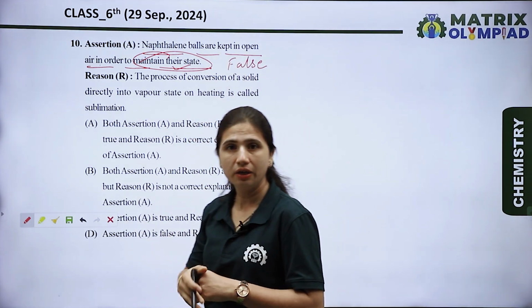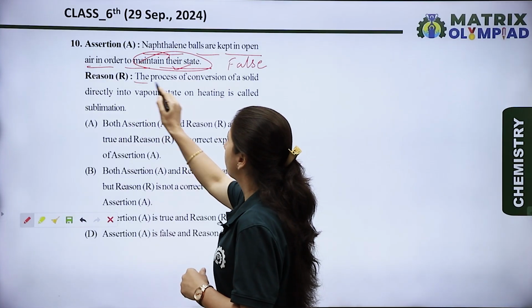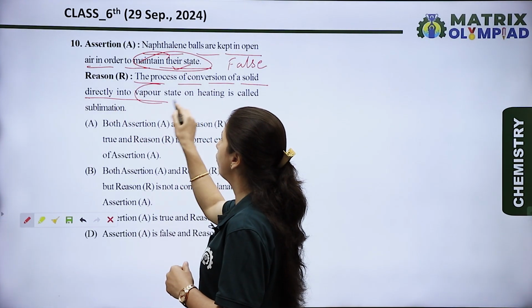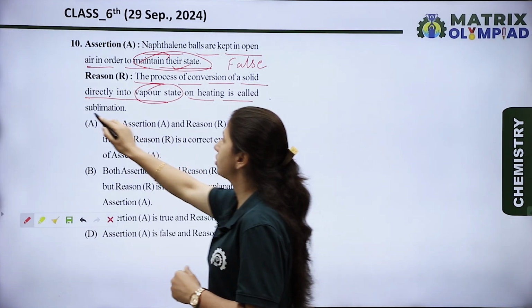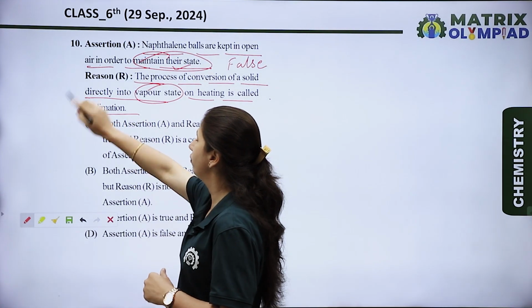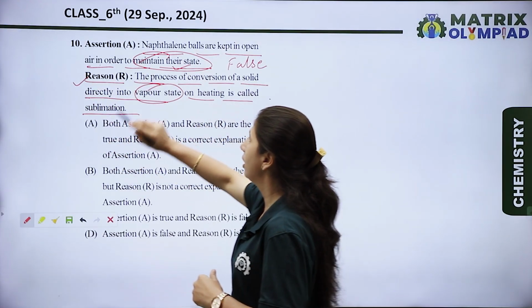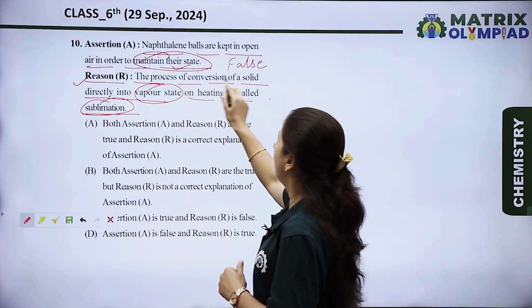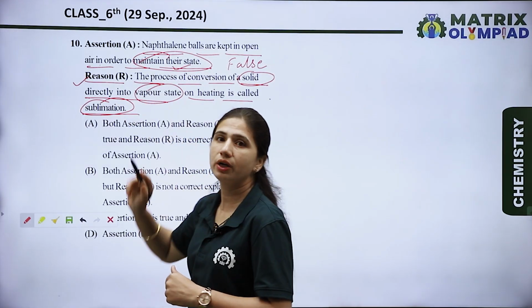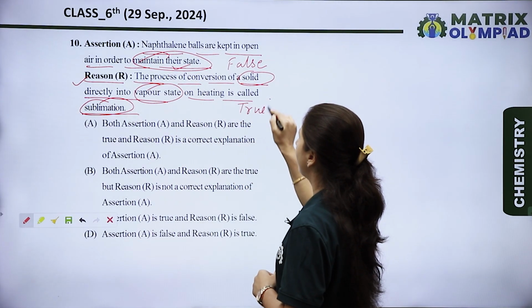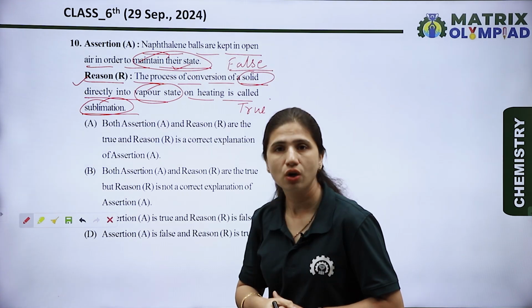Now let's see the reason. The reason is: the process of conversion of a solid directly into vapor state on heating is called sublimation. Yes, it is a right statement. We can say the reason is a true statement. There is a process called sublimation in which solids directly convert into vapor state. So the reason is a true statement, but the assertion is a false statement.